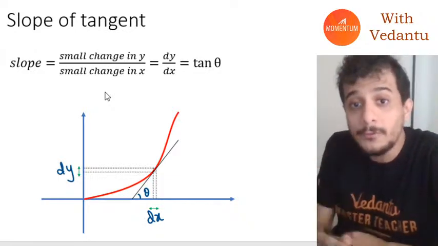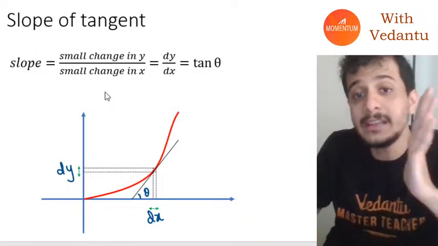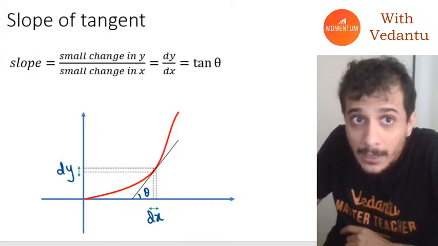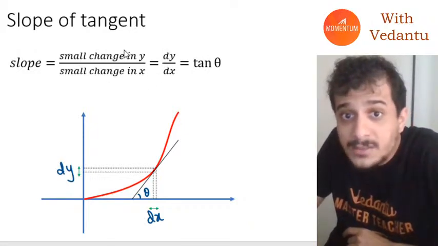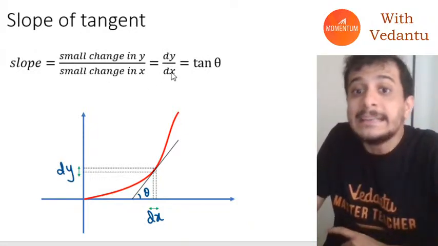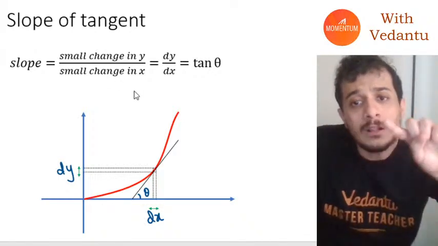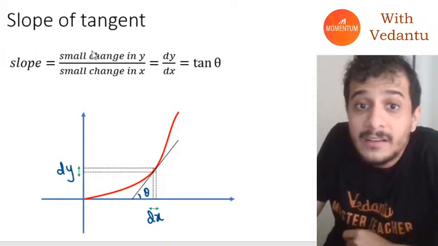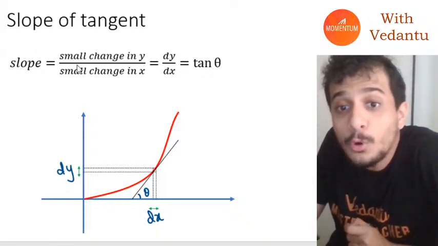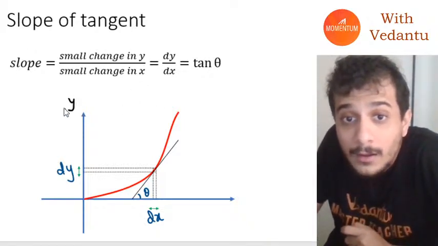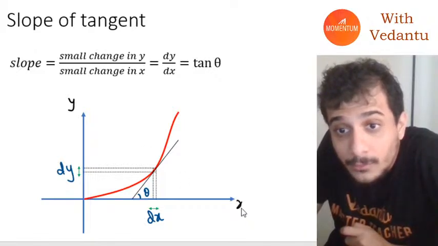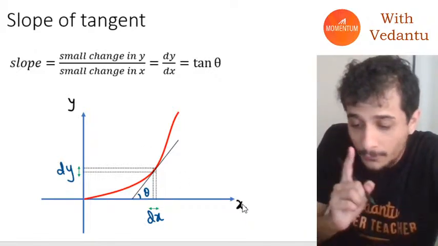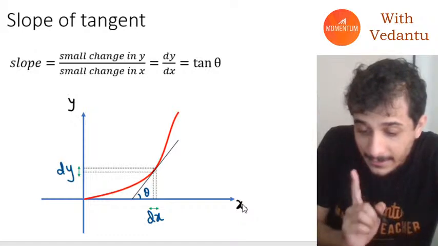So you have to remember what exactly dy by dx is. Understand the meaning: dy means small change in y, dx means small change in x. And if you take the ratio, that ratio is basically the slope of the tangent of the graph between y and x.